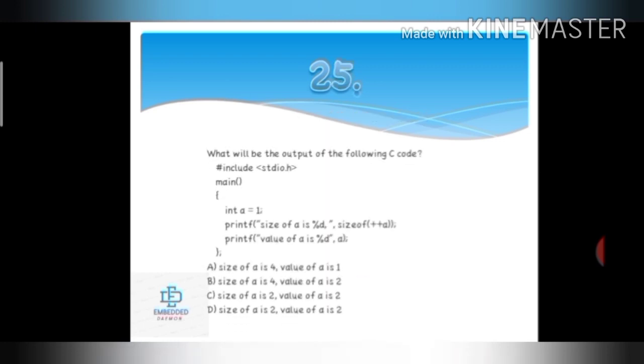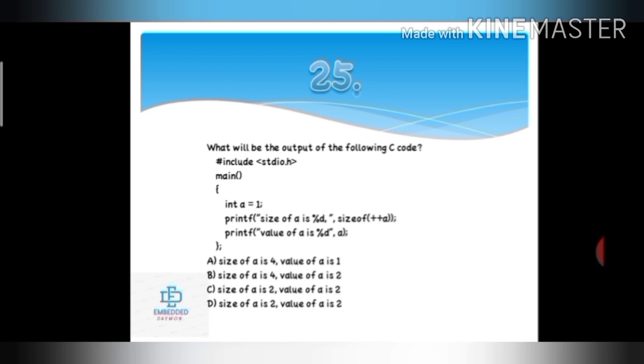Next question, what will be the output of the following C code? Integer a is equal to 1. Now in the printf statement we are printing sizeof(++a). The pre-increment operator is applied to a, so here a will become 2, and 2 is of type integer, and integer has the size 4. So the first printf statement will print 4, and then the value of a is to be printed. The thing is that the sizeof operator will never change the value of any variable. That's why a will remain as it is and the value of a will remain 1. That's why the answer is option A.